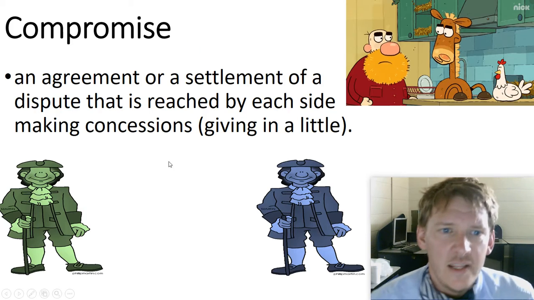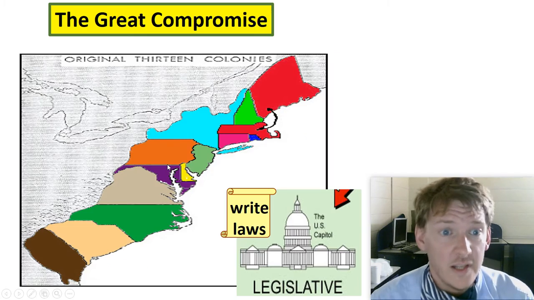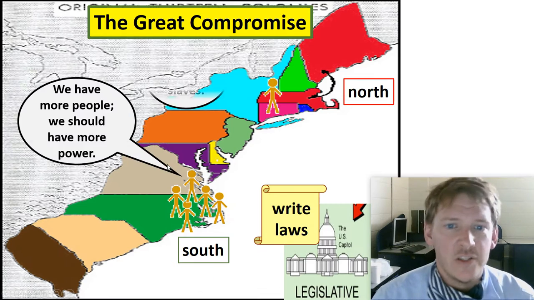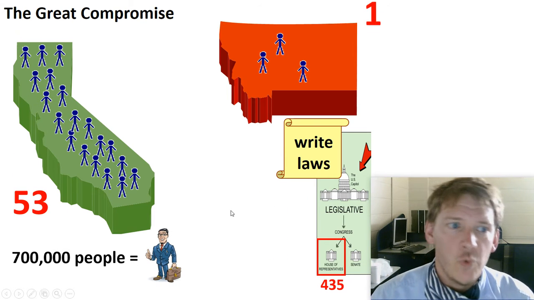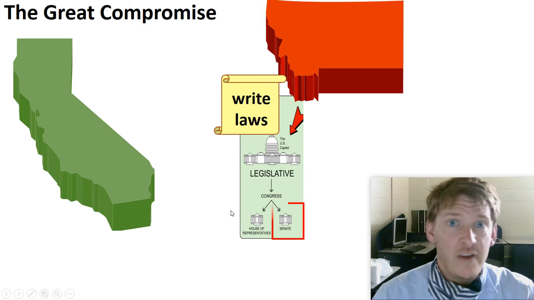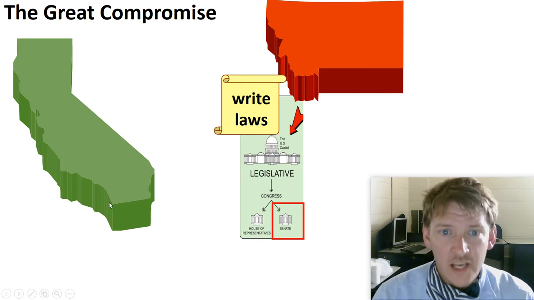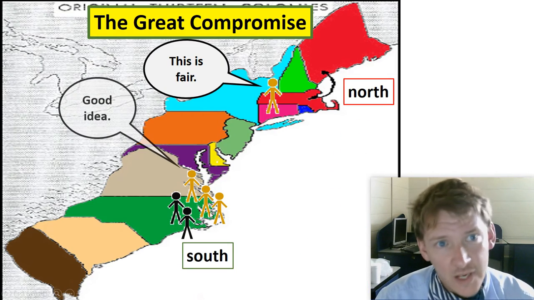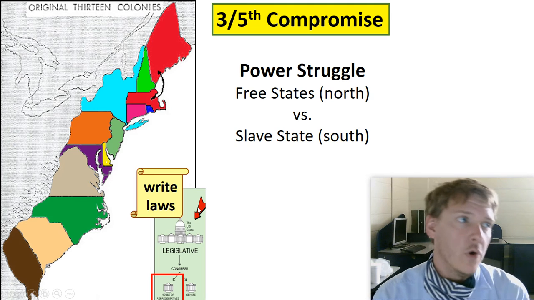The biggest thing was getting these different states to agree on a compromise. I'm not going to go completely over all these. You've already saw this in the last video. Big states versus the small population states, and that was the Great Compromise. So we set up a legislative branch, which will be based on population. That favors the big population states. But in this bicameral legislation, we also have a Senate, which gives power to the small population states. That's the Great Compromise.